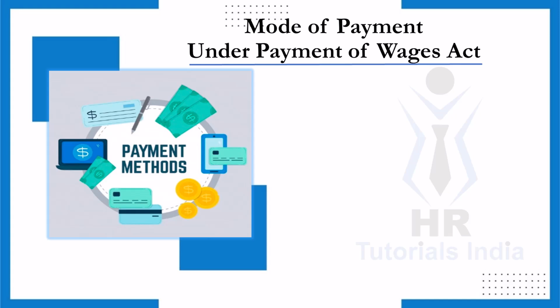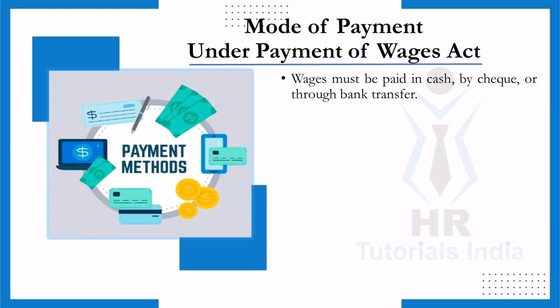Employers have several options for paying wages. Wages must be paid in one of the following ways. Direct cash payments are permitted, allowing for immediate receipt of wages by the employee. Payments can be done through checks, which provide a record of the transaction. And additionally, employers can use bank transfer, which is becoming a popular method in today's digital age.